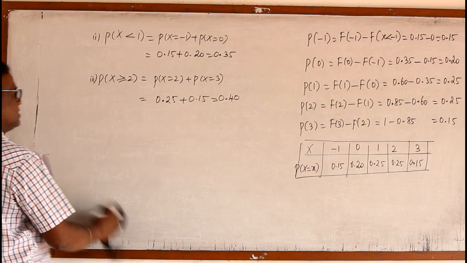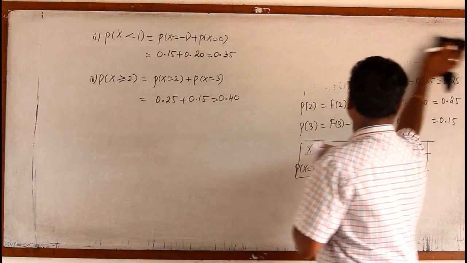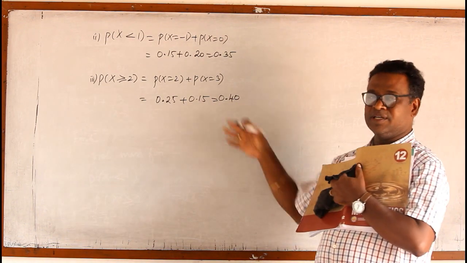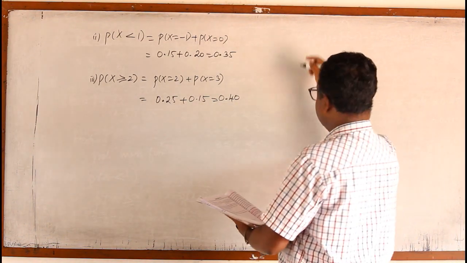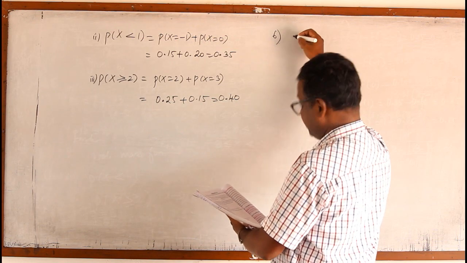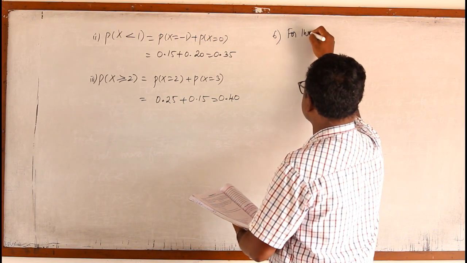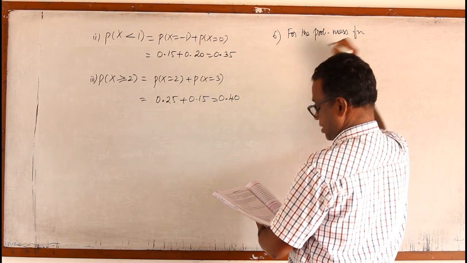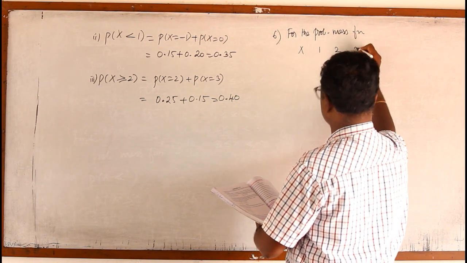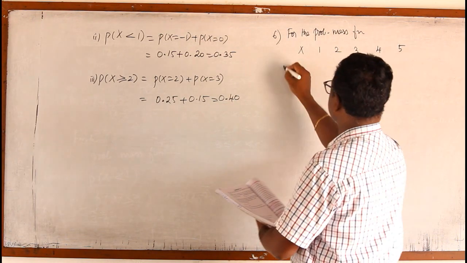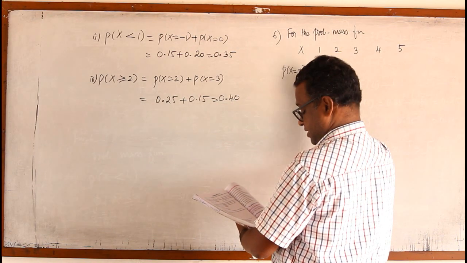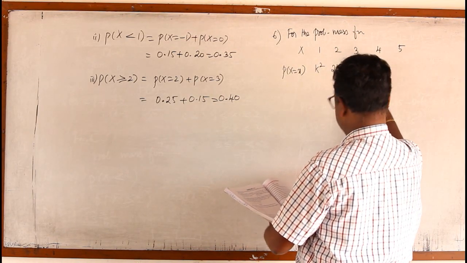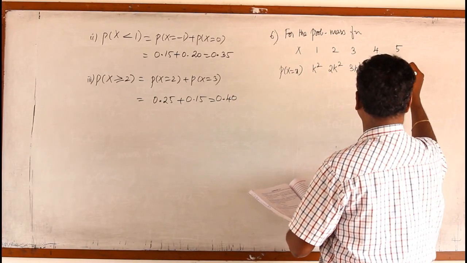Now we shall go for the 6th problem. From the 5th problem, what you have learned is to find the probability mass function from the cumulative distribution. Now the 6th problem. For the probability mass function, x values are 1, 2, 3, 4, 5, and P of x equal to x is k square, 2k square, 3k square, 2k, 3k.